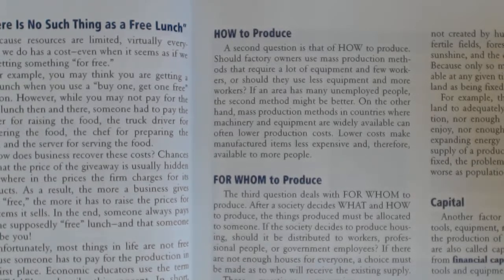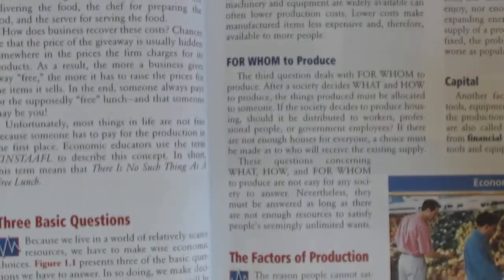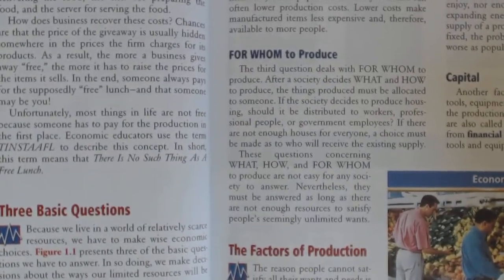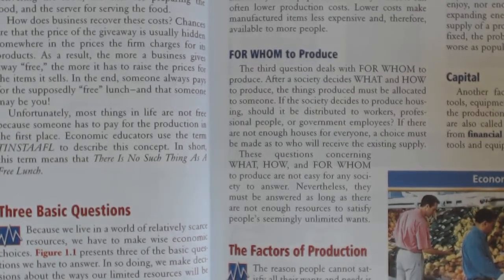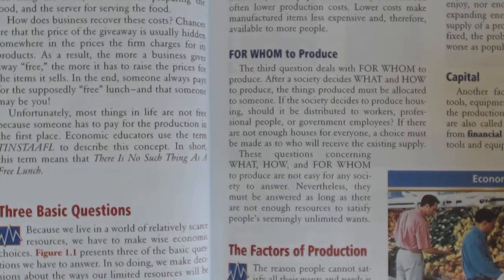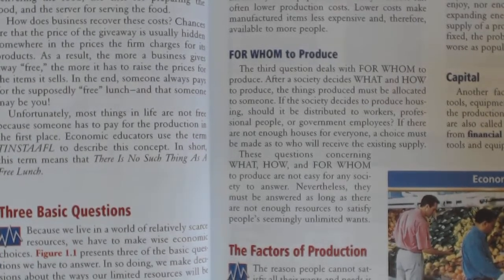The third and last question is, who are we going to produce it for? Are we going to produce it for our population? Are we going to use those scarce resources to produce to sell to other nations? Who are we going to produce it for? Now it says for whom to produce, and I understand that. But I need you to get that basic idea down: who are we going to produce it for?